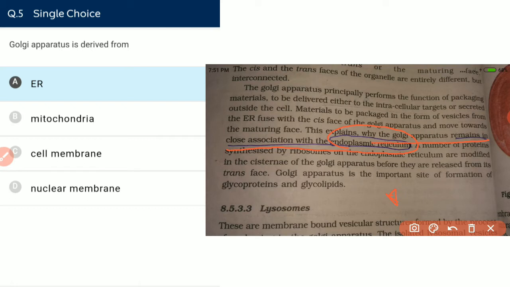And next, a very important concept is that the Golgi apparatus is known as the flipkart of the cell. It does not make the product, but it packs and delivers the product. The flipkart component does not make a phone, it just packs and delivers the phone. Similarly, Golgi body does not make proteins, but it modifies the proteins and the lipids. The post-translational modification of proteins and lipids occurs in the Golgi body, and the Golgi body gives rise to lysosomes.